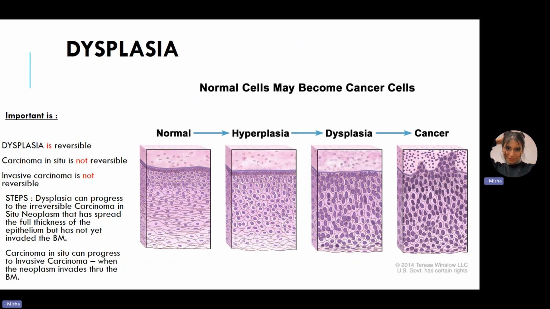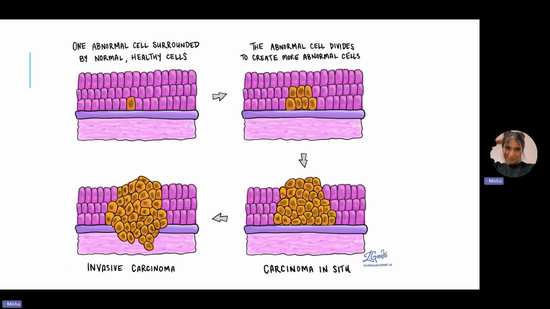Now, what is carcinoma in situ? Carcinoma in situ is here. Carcinoma in situ basically means that the neoplasm has spread in the full thickness of the epithelium, but it has still not invaded the basement membrane. Okay. Carcinoma in situ is not reversible. It is irreversible. Once you're at carcinoma in situ, there is no going back. Carcinoma in situ, however, can progress into invasive carcinoma, in which case the neoplasm will invade through the basement membrane, and now you're in invasive carcinoma.